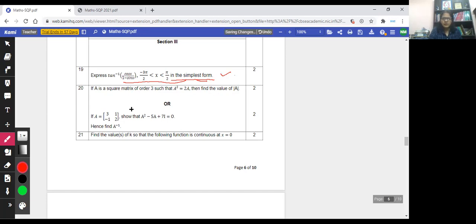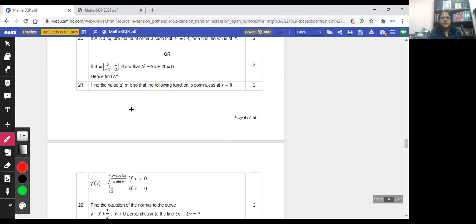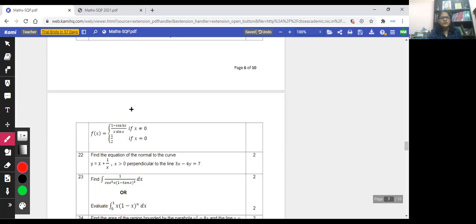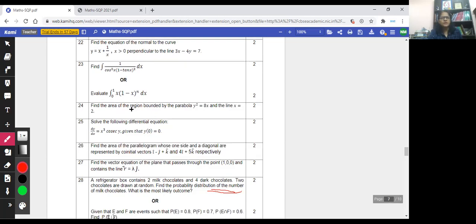And the question of 20 is a normal question, nothing to worry about. 21 also: find the value of k so that the following functions are continuous at x equal to 0. This is also a normal question you have been practicing. Then, find the equation of the normal to the given function which is perpendicular to the given line. That is also a normal question.